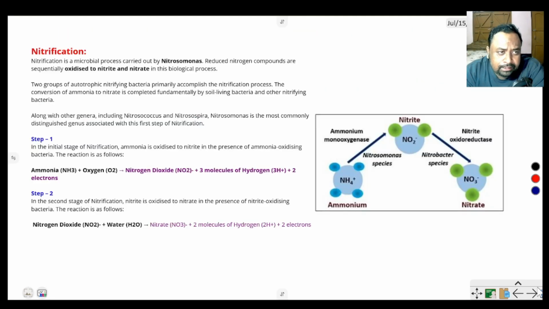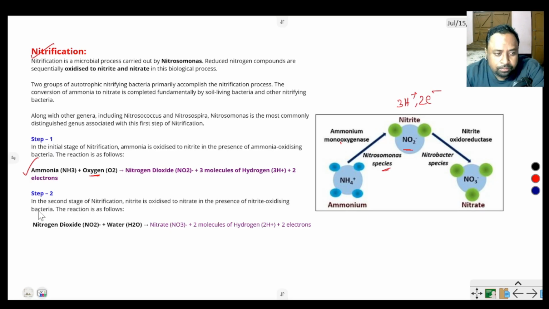Next, nitrification. In nitrification there are two steps: ammonia converts into nitrite and nitrate. Here, ammonium. There are two processes. First, ammonia in the presence of oxygen and the enzyme ammonia monooxygenase, and in the presence of Nitrosomonas bacteria, they produce nitrite, plus 3 molecules of hydrogen,